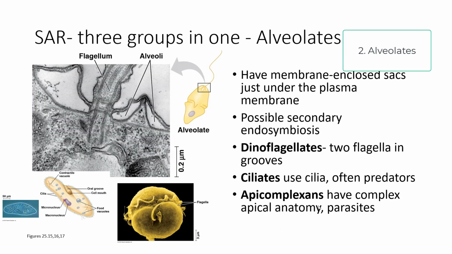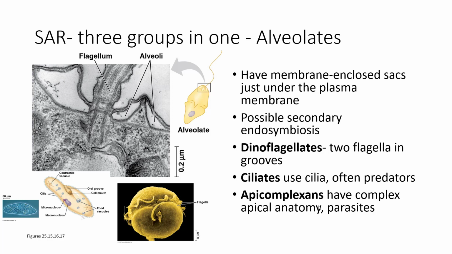The alveolates are the A in SAR, and they have these membrane-enclosed sacs, think alveoli, under their plasma membrane. There's possible endosymbiosis in this group, and some examples here are the dinoflagellates. They have these two flagella in grooves and kind of spin around. They're an oceanic algae. The ciliates, these have cilia.